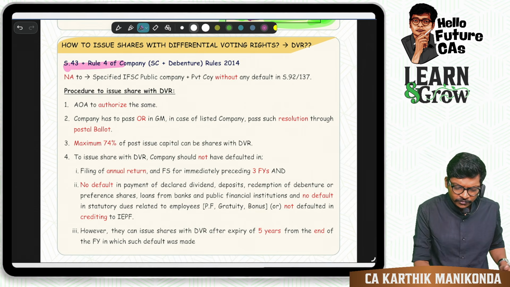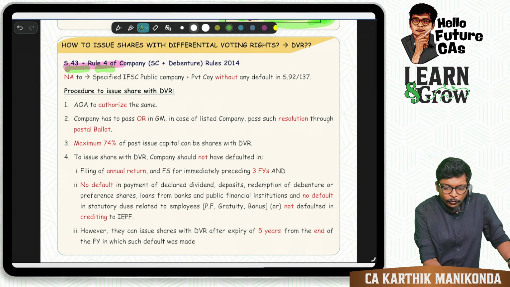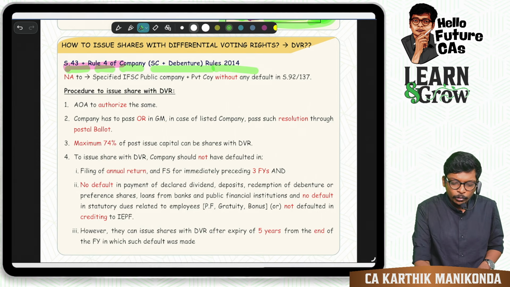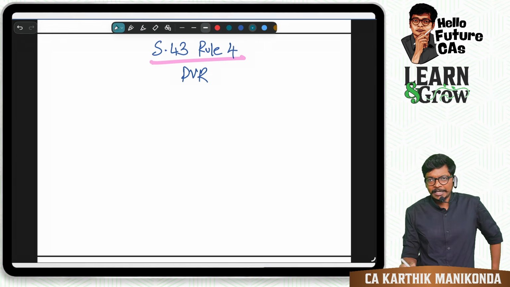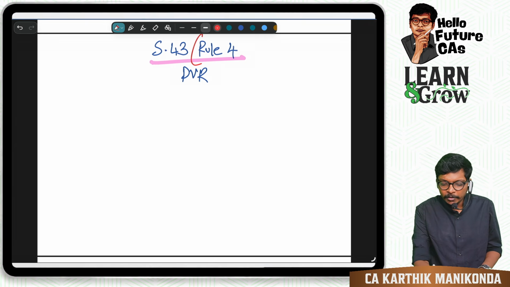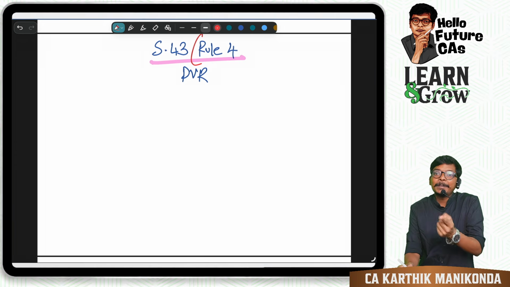So let's start off. What are they saying first? Section 43, rule 4 of the Companies (Share Capital and Debentures) Rules, 2014. So how to write that? Remember, guys, whenever you write any rule, it is going to be rule, whatever number they give, of the particular chapter. We are in share capital and debentures.